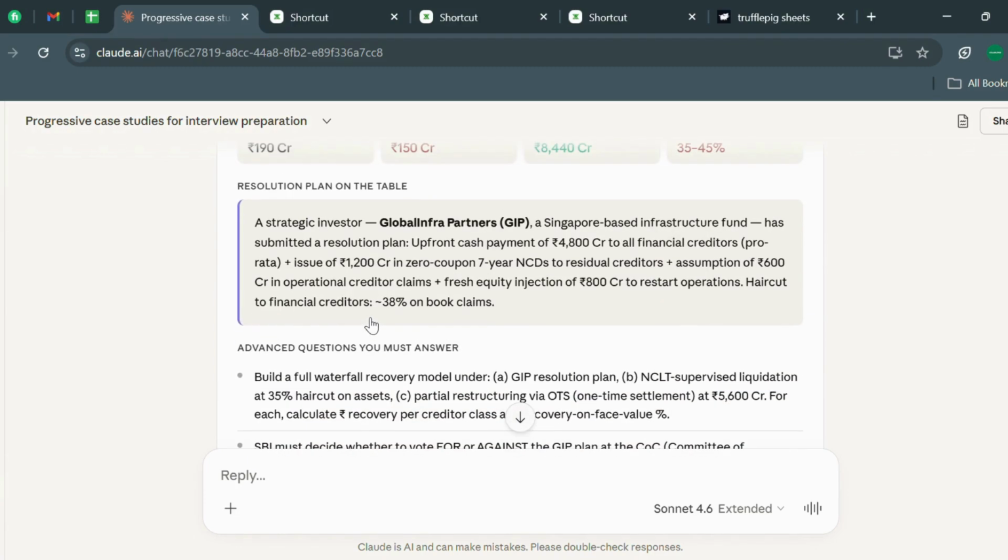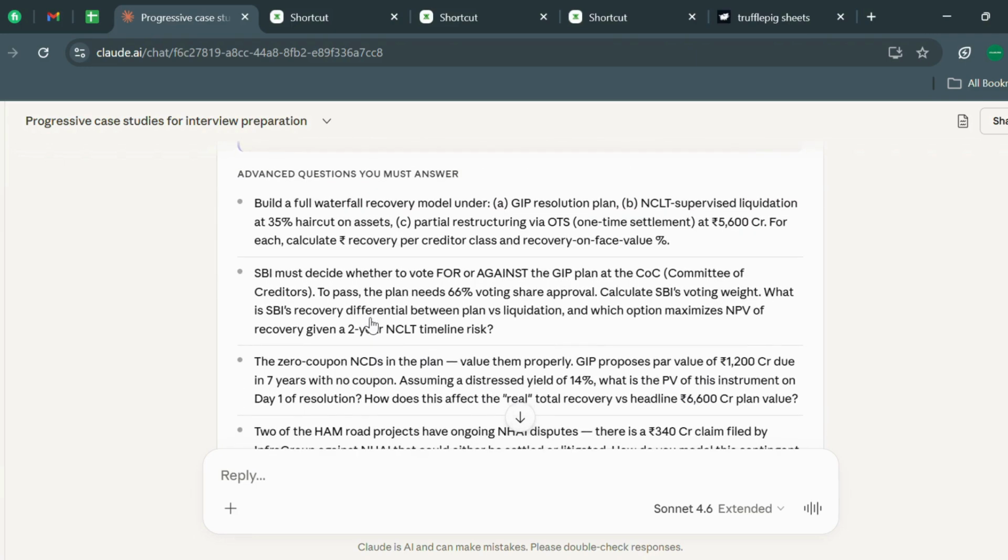Build a full waterfall recovery model under the GIP resolution plan, NCLT-supervised liquidation at a 35% haircut on assets, and partial restructuring via OTS, a one-time settlement at 5,600 crore. Calculate recovery per credit class and recovery on face value. SBI must decide whether to vote for or against the GIP plan at the COC.